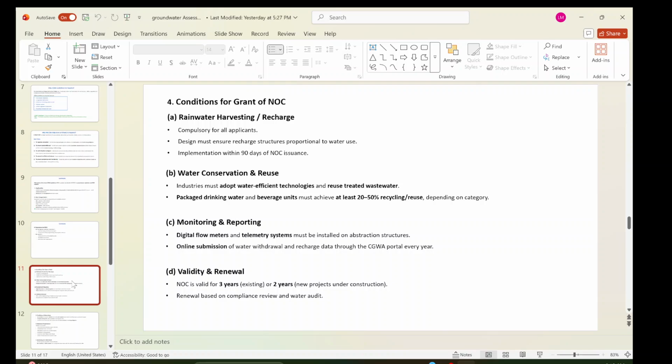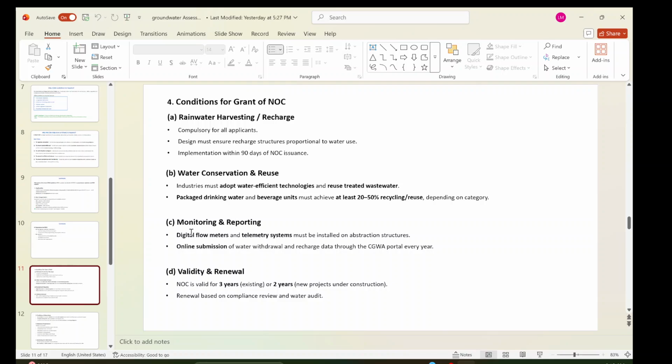Water conservation and reuse: industry must adopt water efficient technologies and reuse treated wastewater. I will come to this. This is a vast subject, so we'll come into that also. Packaged drinking water and beverage units must achieve at least 20 to 50% recycling and reuse depending on category.